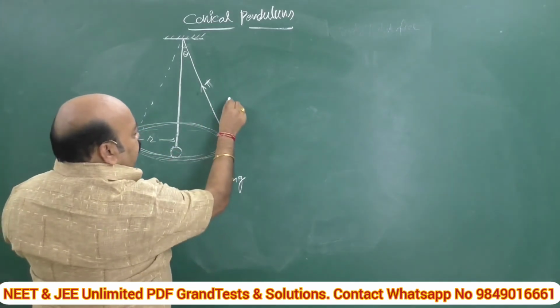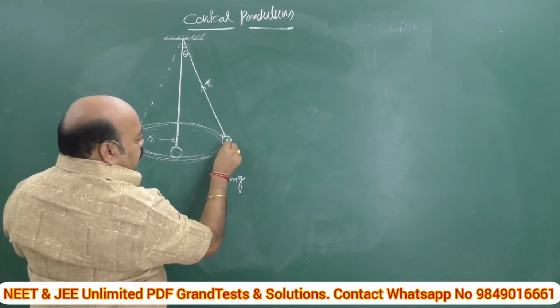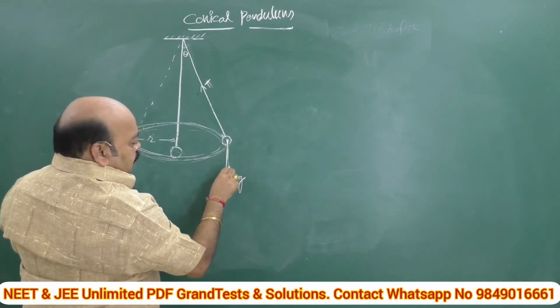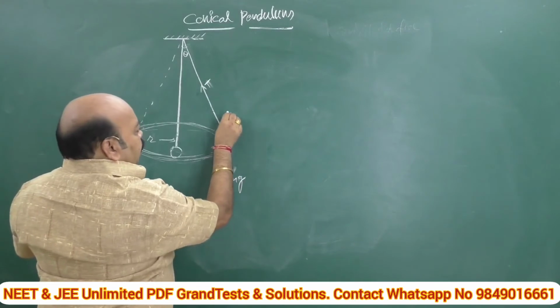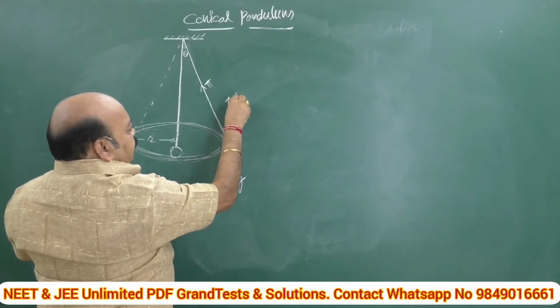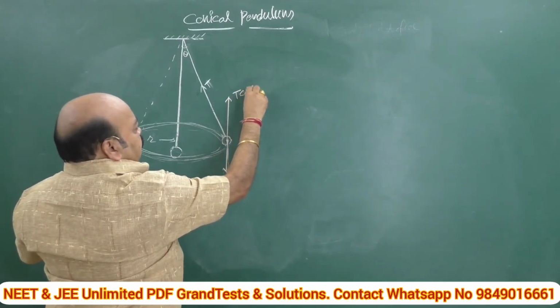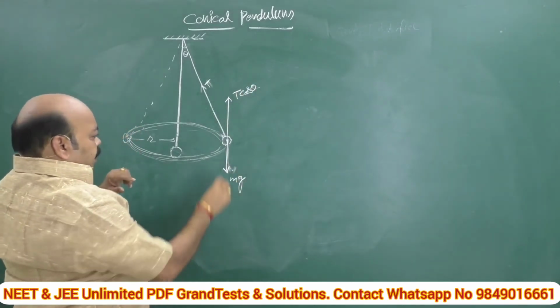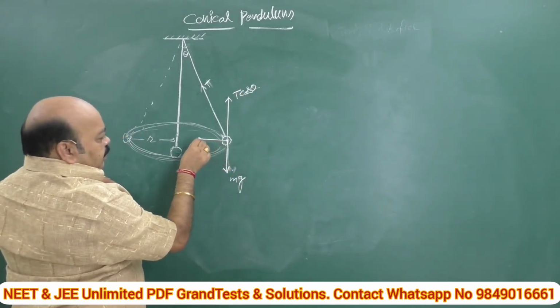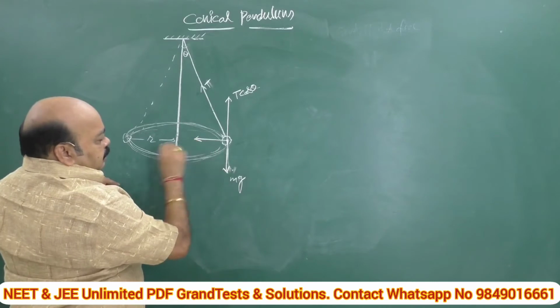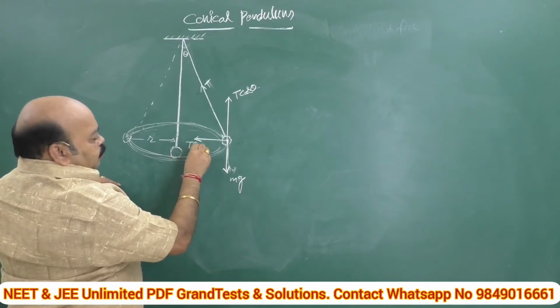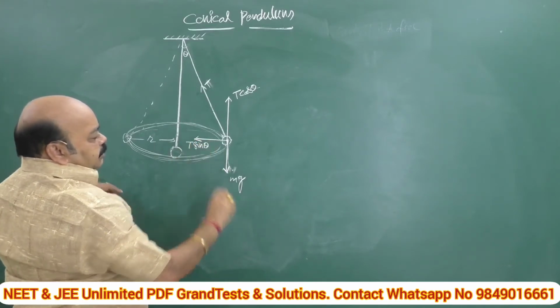The first one is T cos theta, and one more acting in this direction, whose value is T sin theta.